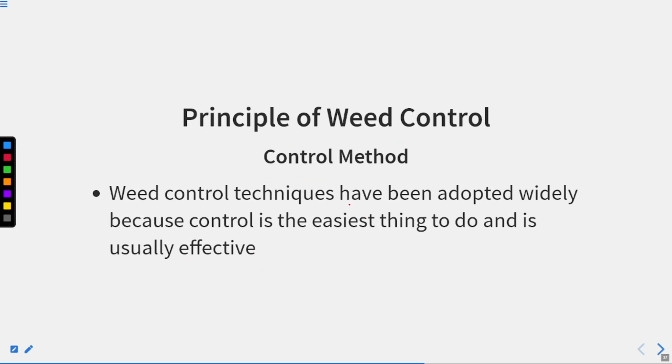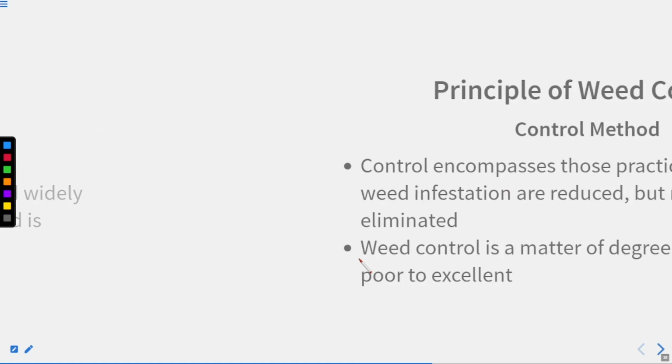Weed control techniques have been adopted widely because control is the easiest thing to do and is usually effective. Now the weeds are established in your cropland. You cannot eradicate all the weed plants, right? So what we can do is at least control the growth of these weed plants.